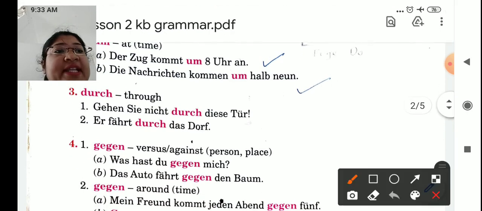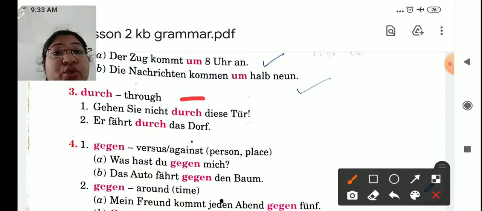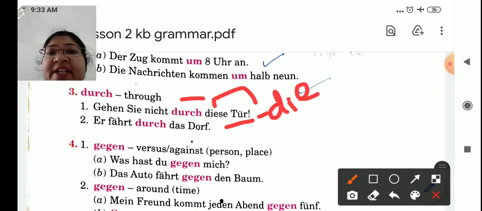Now the next one is durch. Durch means through. Gehen Sie nicht durch diese Tür. Do not go through this door. Tür original is die Tür, which remains the same in demonstrative pronoun diese. Second one, er fährt durch das Dorf. He drives through the village. Okay, das Dorf remains das only.